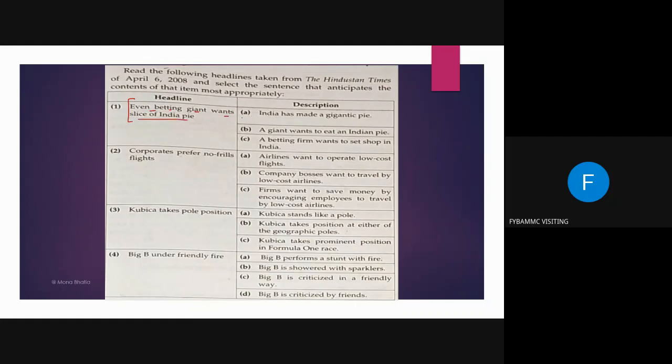So these are the 3 descriptions given here. Among these 3, there is one which is, India has made a gigantic pie. Do you think this is correct? A giant wants to eat an Indian pie, or a betting firm wants to set shop in India. So which one do you think is the correct option? Come on. This is an easier exercise than the previous one. Don't you think so?